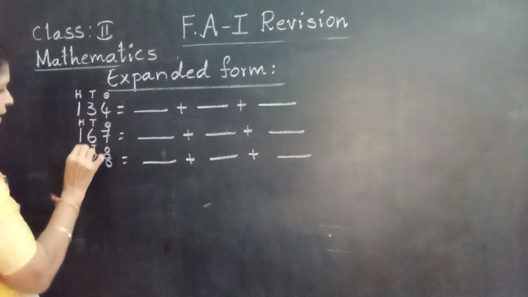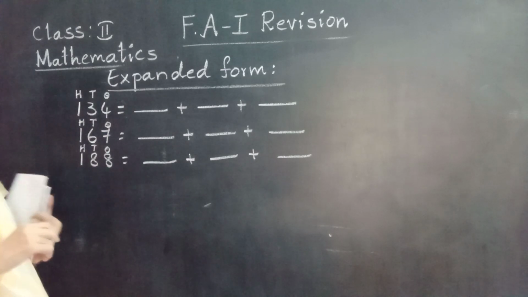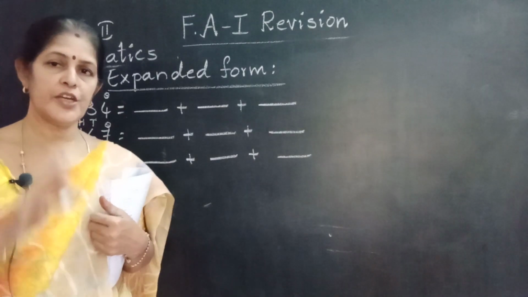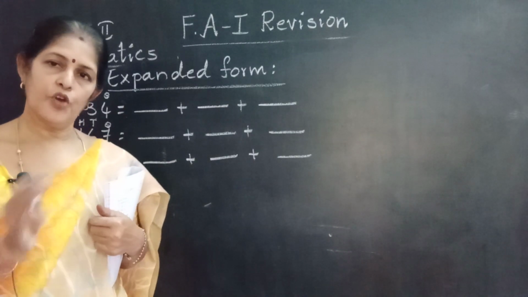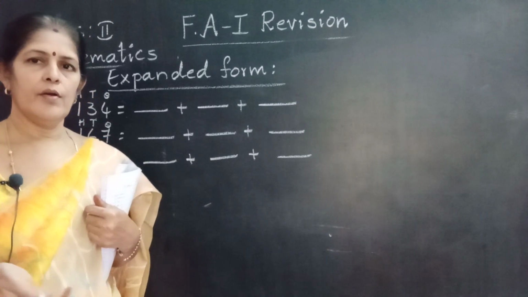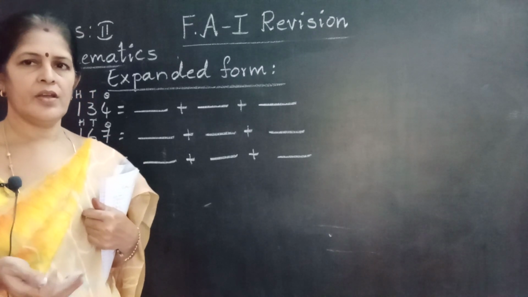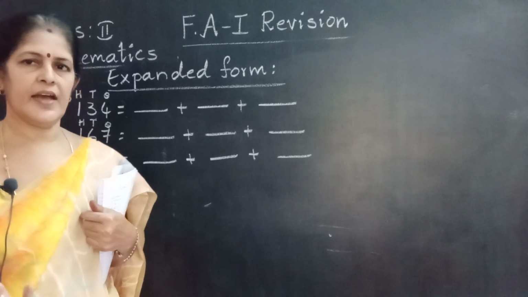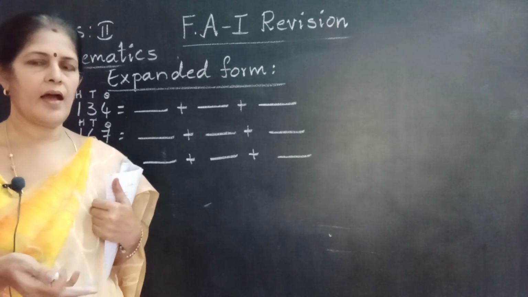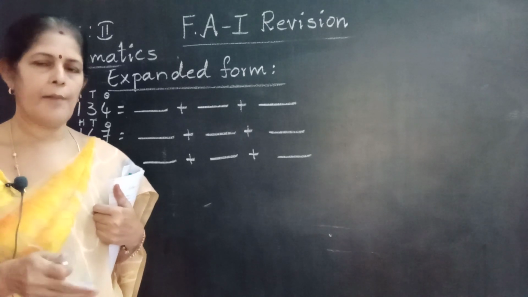This expanded form goes in two ways, in words and in figure. Both are the same. Figure means number. Now I am going to write in number.